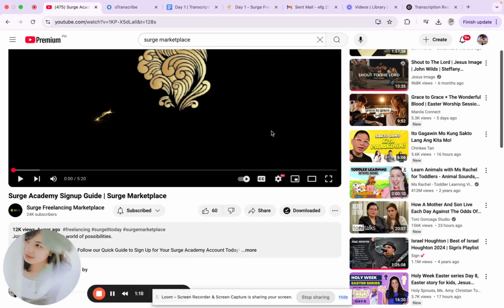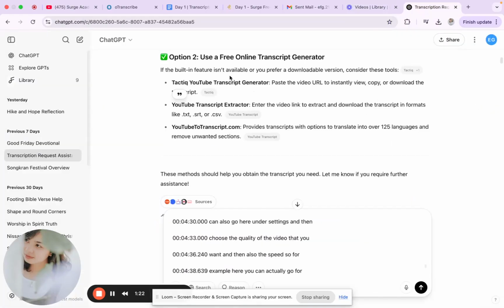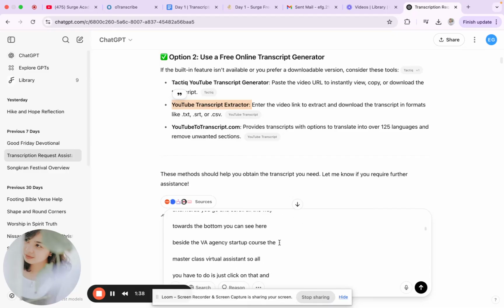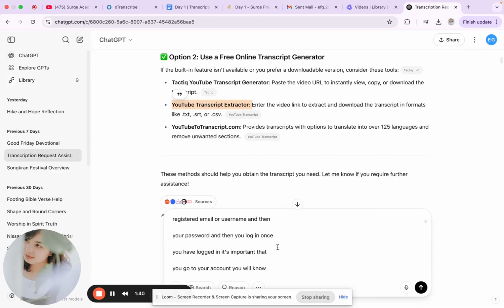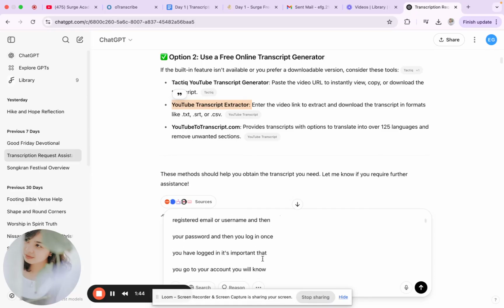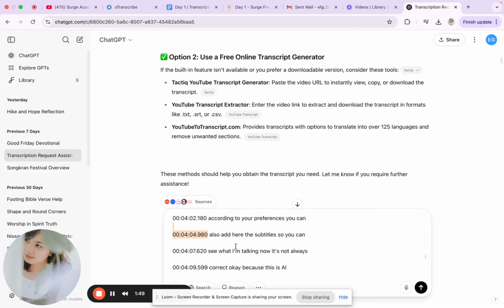And then first, I looked up some online transcript generators through ChatGPT and have chosen this one, the YouTube Transcript Extractor, just to give me a quick transcription of the video, and also used ChatGPT to quickly clean up the transcript and remove the timestamps.